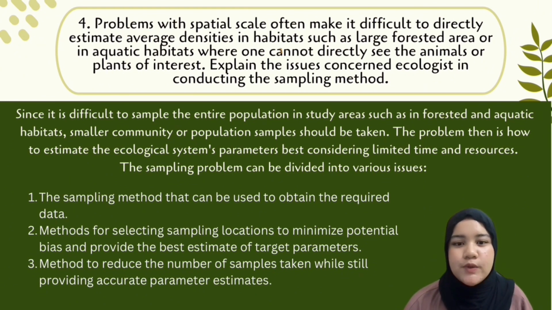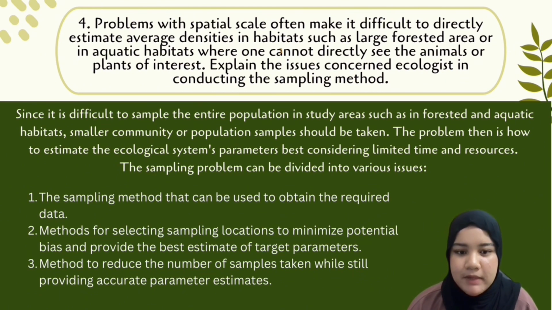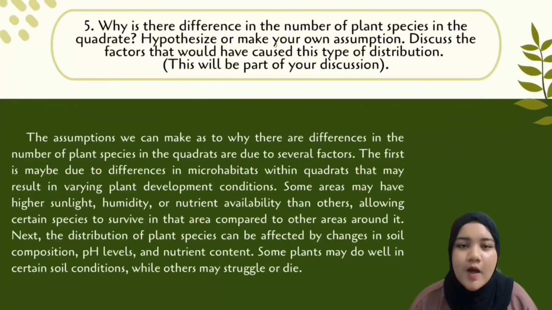The first issue is to find the sampling method that can be used to obtain the required data. And the second one, to find the method for selecting sampling locations to minimize potential bias and provide the best estimate of target parameters. And the last one, a method to reduce the number of samples taken while still providing accurate parameter estimates.